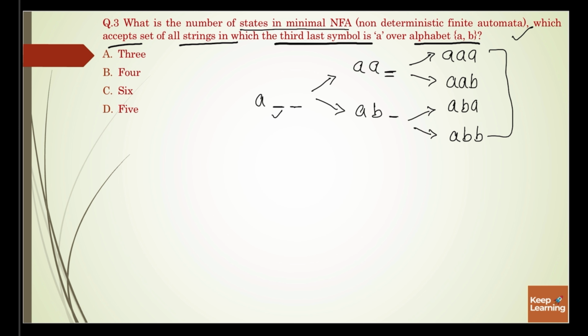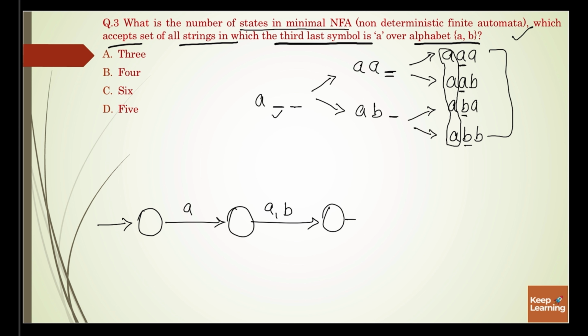Let's construct an NFA for these strings. After taking A, you can either take A or B, and again after that you can either take A or B, and you should reach the final state. And since there is no restriction at the beginning, we can apply a self loop here.